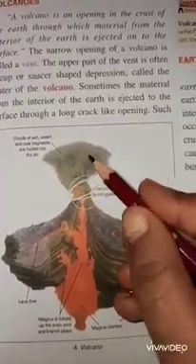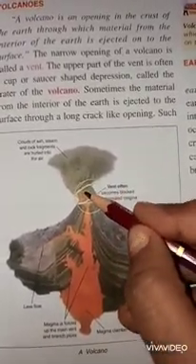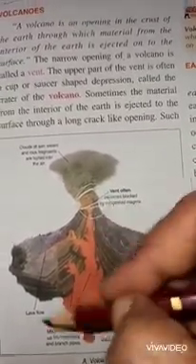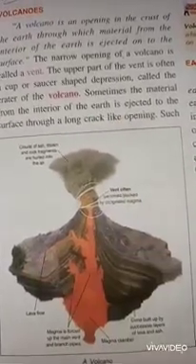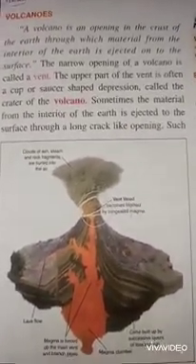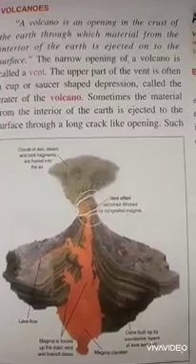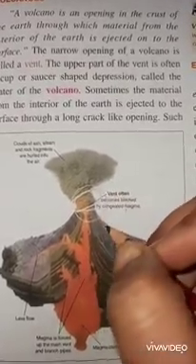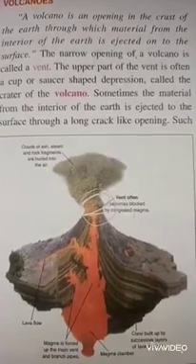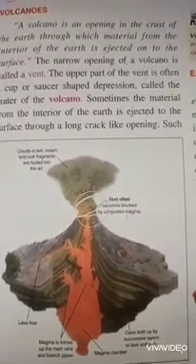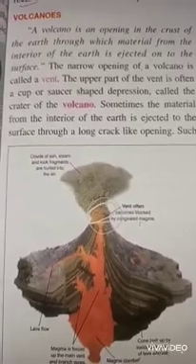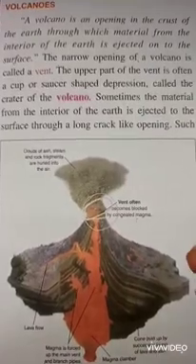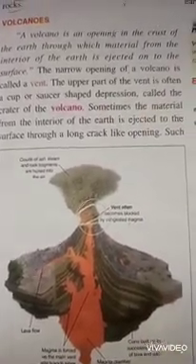What is a volcano? It is an opening in the crust of the earth through which materials from the interior of the earth is ejected onto the surface. Okay? Volcano, there is an opening in the crust of the earth. Crust, you all know, is the uppermost layer of the earth. Through this opening some materials from the interior of the earth are ejected. We will be discussing what these materials are. A cloud like ash, steam and rock fragments are hurled into the air. It is thrown out. It is ejected.